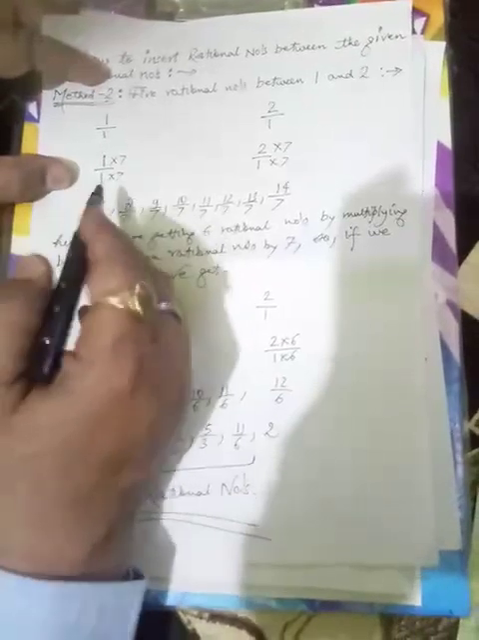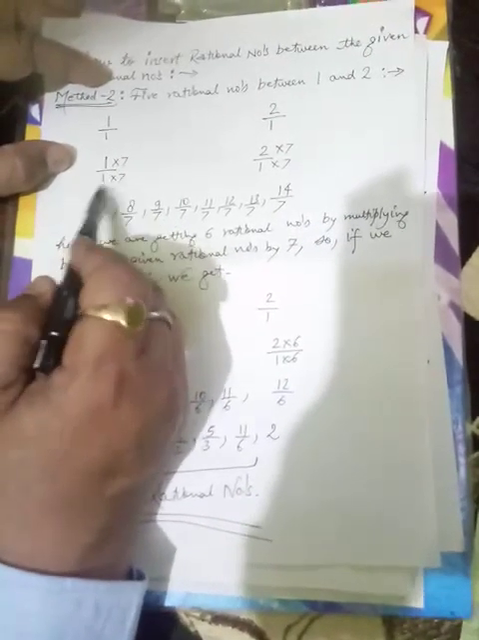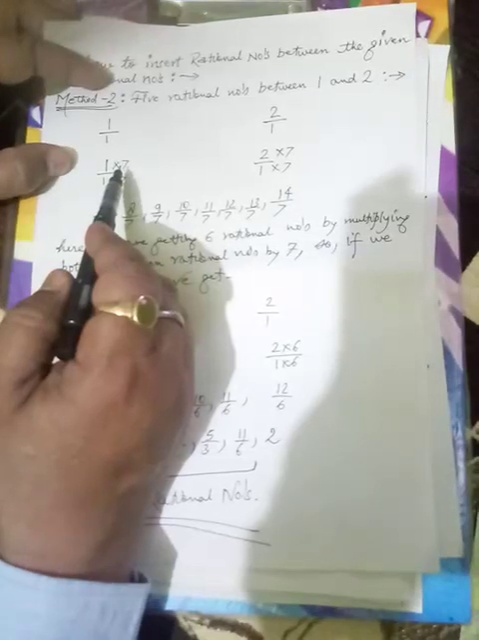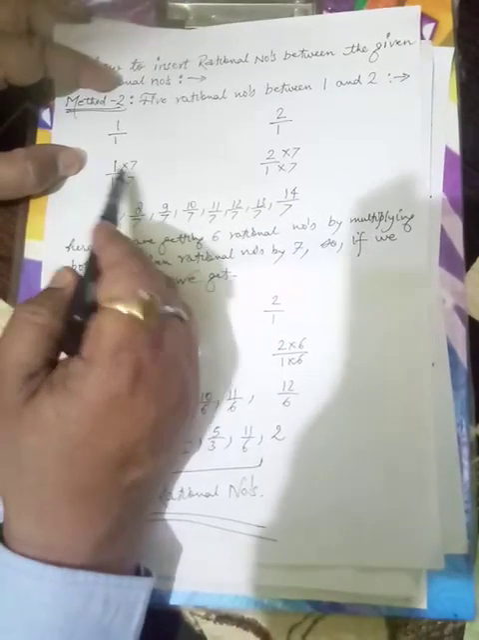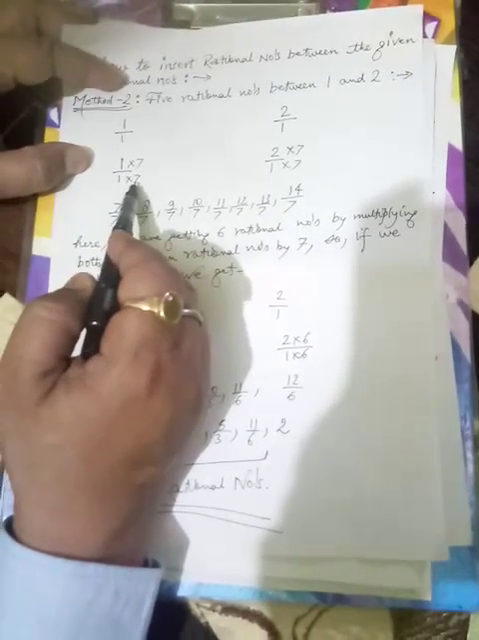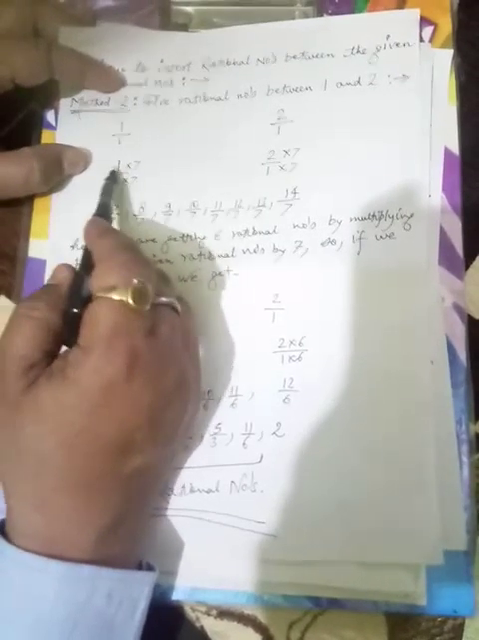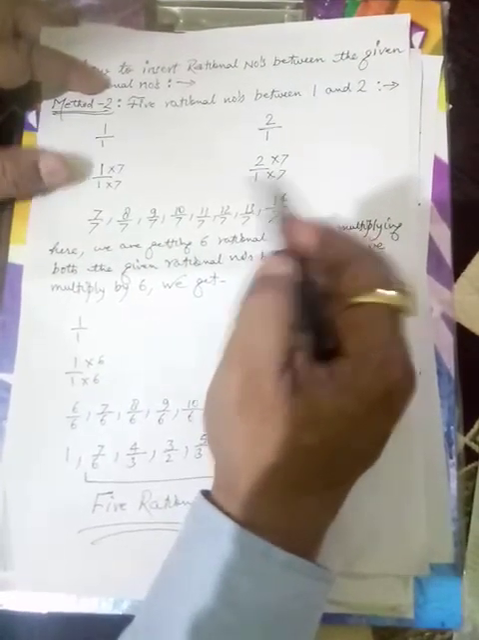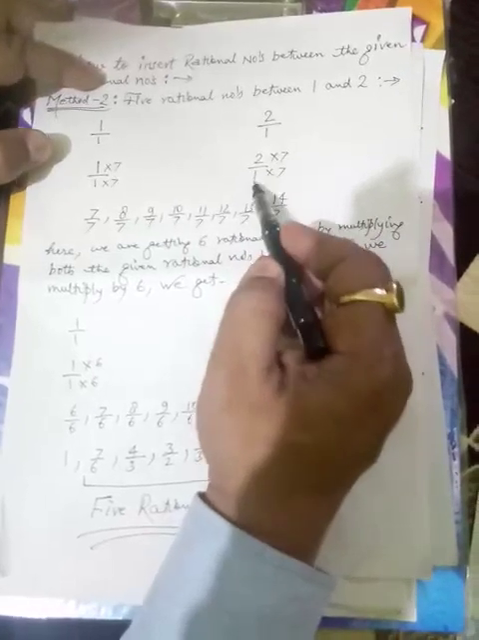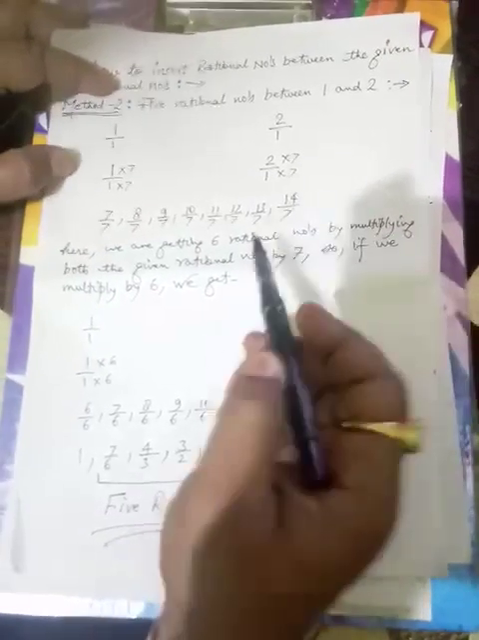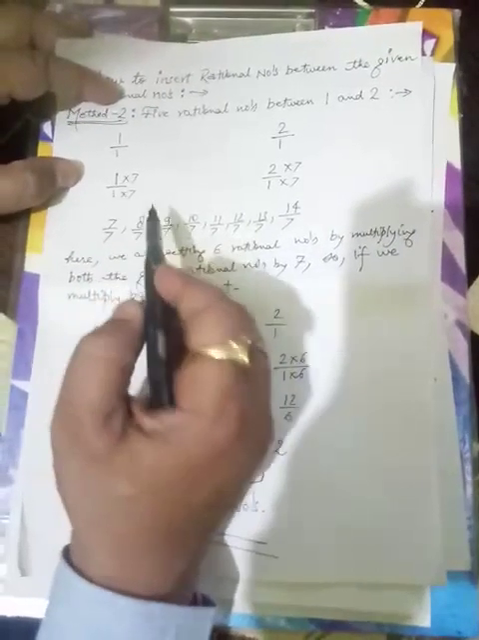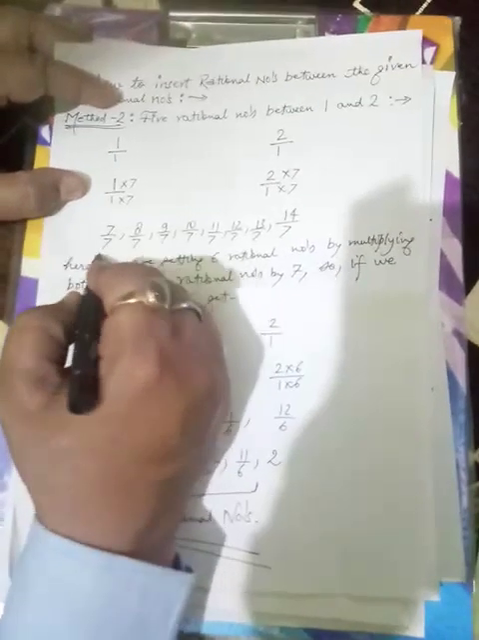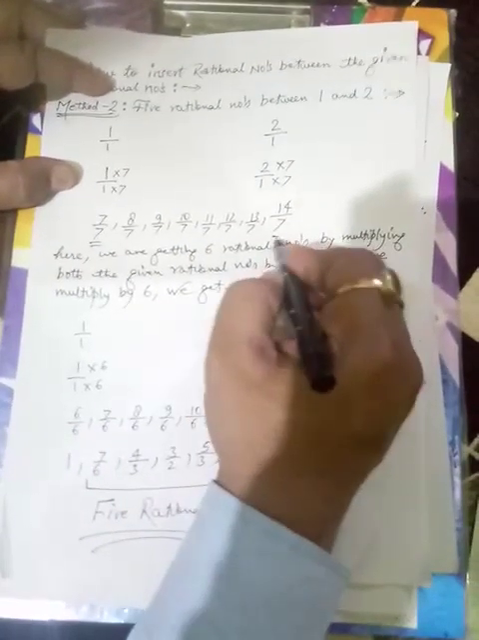So if we multiply by 7, we will get 1 into 7, 1 into 7. Because when we multiply any fraction, we always have to multiply the numerator with the same number and the denominator also with the same number. So we are multiplying by 7, it means 7 into 1 and 7 into 1. Here also we are multiplying by the same number 7, you have to multiply both sides. So it will be 2 into 7 and 1 into 7. Now this becomes 7 upon 7 and this becomes 14 upon 7.